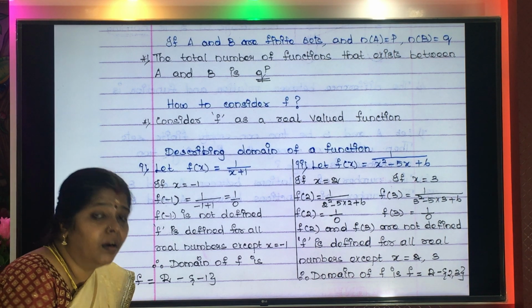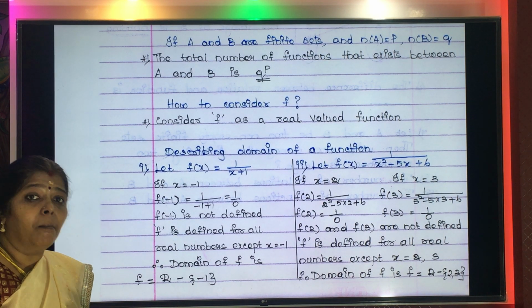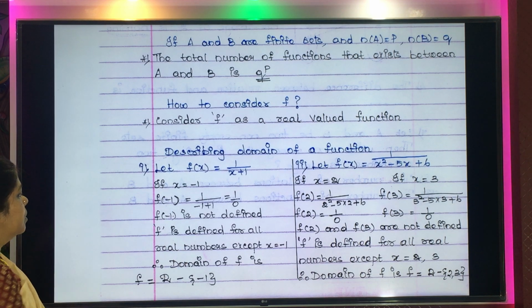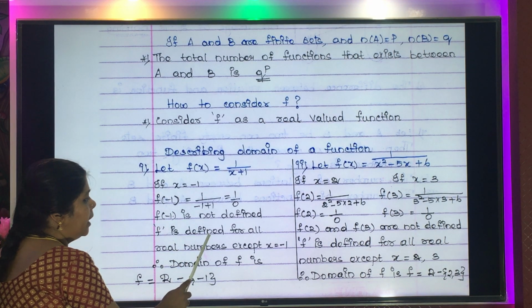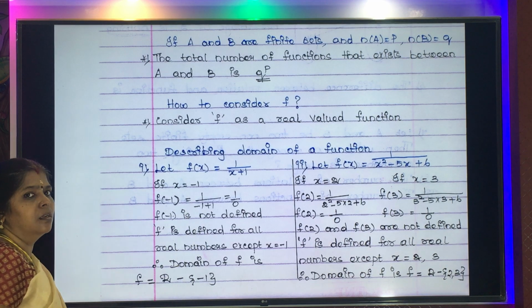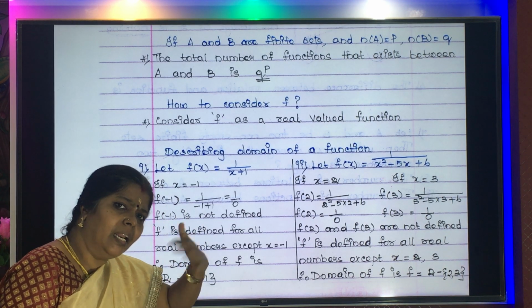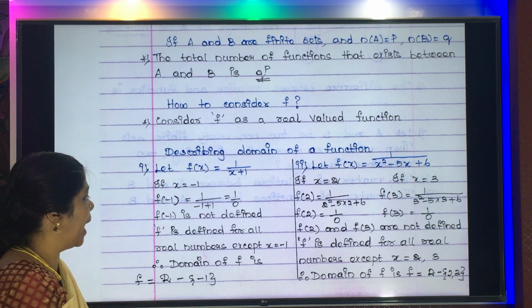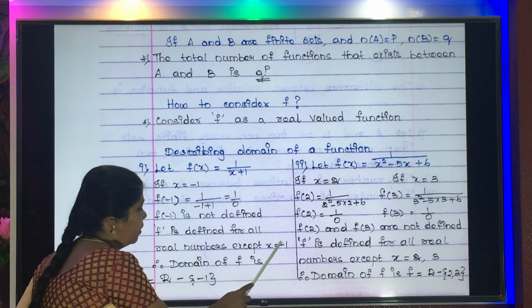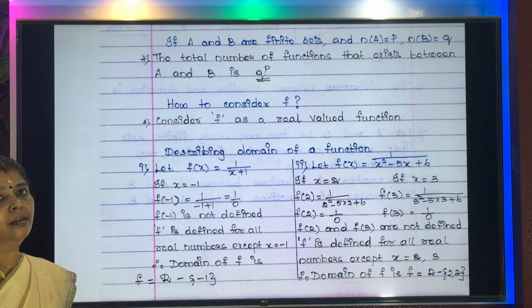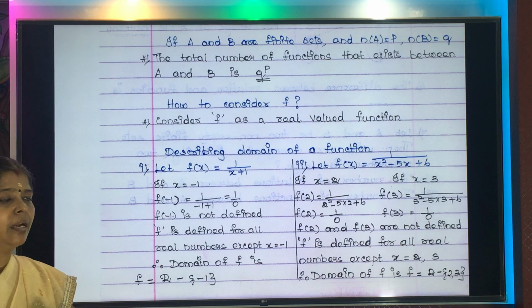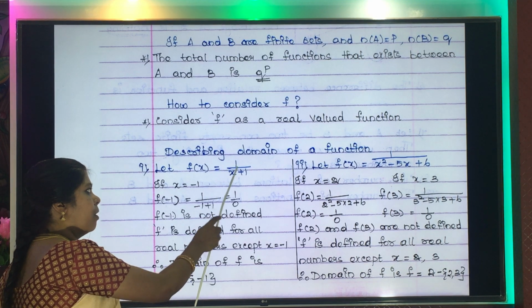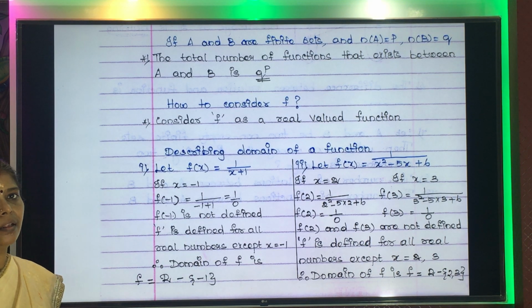So f is defined for all real numbers, for all the other real numbers, except x equal to minus 1. Except x equal to minus 1, you can have all the other values for x.